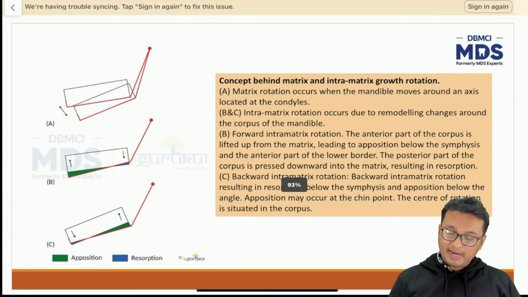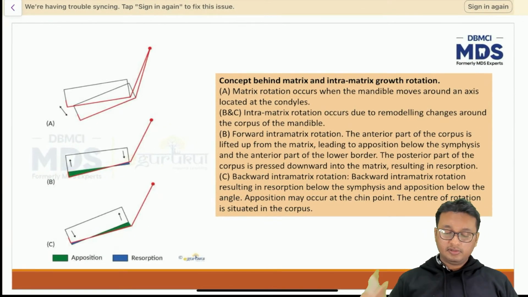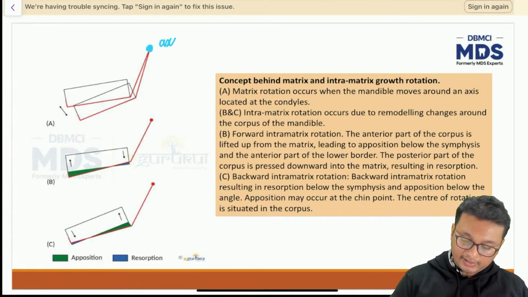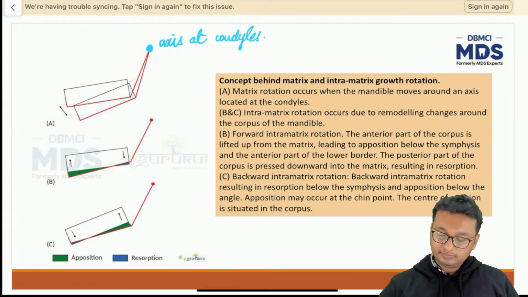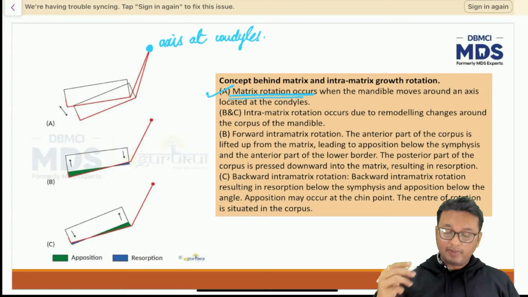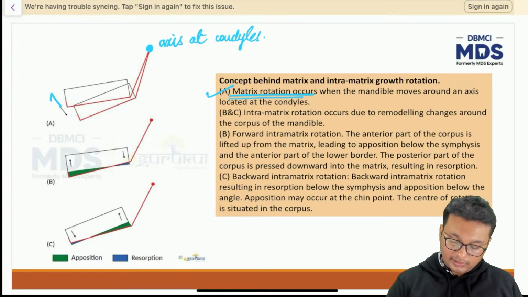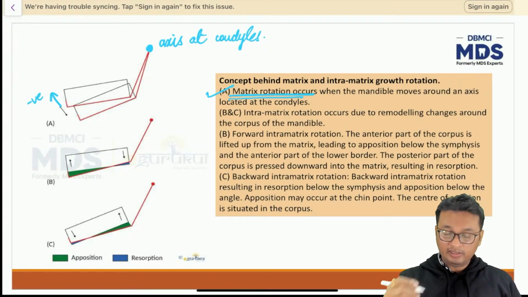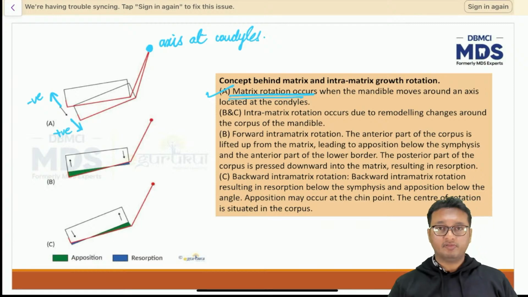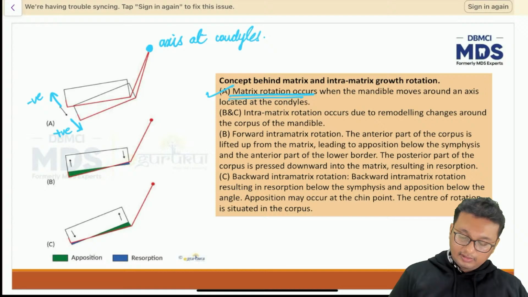So, the concept behind matrix and intramatrix growth rotation. Matrix rotation, I told you, we have the center of axis located at the condyle. That is the matrix rotation, right? The mandible can either grow in a negative direction, anti-clockwise, or in a positive direction, that is clockwise. Okay.